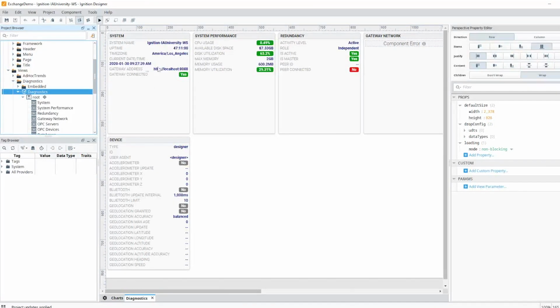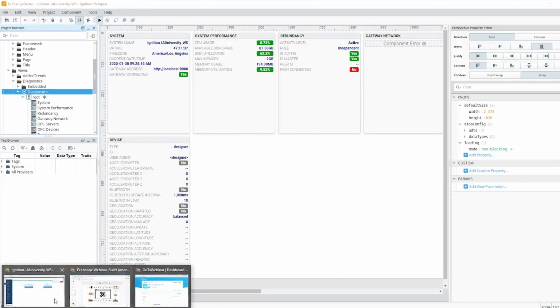I can see my time zone. I can see my gateway address. I can see the health of this system, so CPU usage, disk utilization, memory usage. I can see if it's set up with redundancy. If I had the gateway network configured, I could see other gateways I'm connected to. In the client, it'll show you information about the client you've launched it on, including if it's on a mobile device, you'll see accelerometer and Bluetooth and GPS information, all that kind of stuff. So you can just quickly add a diagnostics page, plug and play, to your projects. Can be really powerful. So I just wanted to show you that real quick.